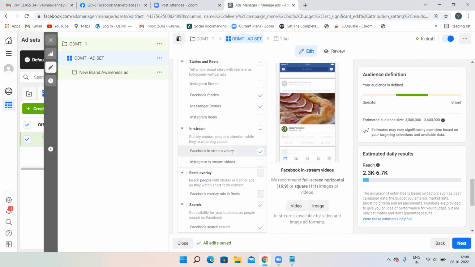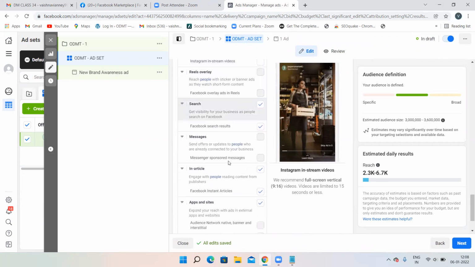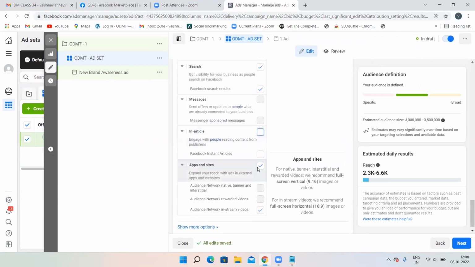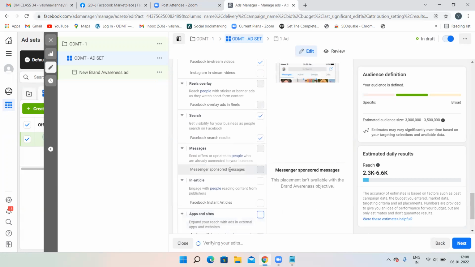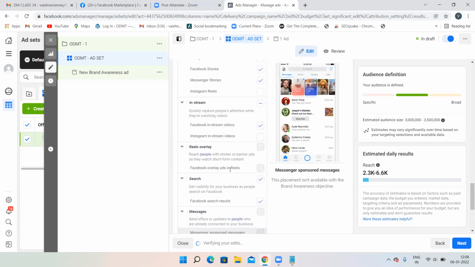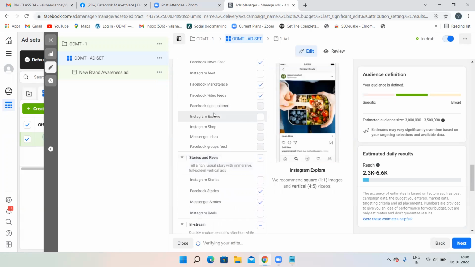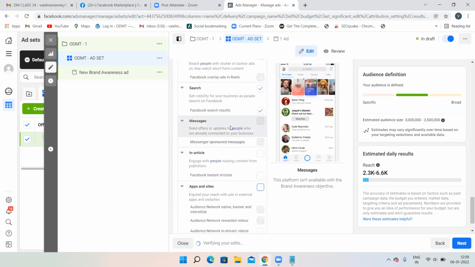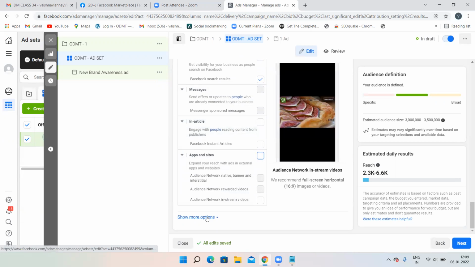In-stream videos in the sense normal videos. Then Instagram videos I'm not selecting as of now. In-article is not required, and other apps and sites also are not required. That's it. In these places my advertisement is going to appear: Facebook Stories, Messenger Stories, Facebook news feed, Facebook video feeds, Facebook Marketplace. In all these places, my advertisement is going to appear. Still, I have not gone to Instagram ads. I am just in Facebook ads only. If you know Facebook, then we'll do Instagram later.